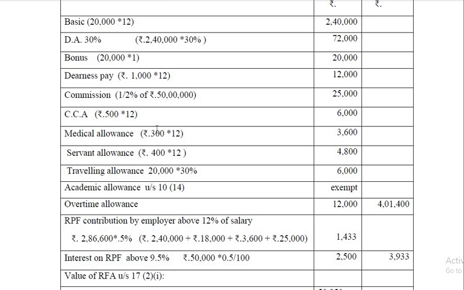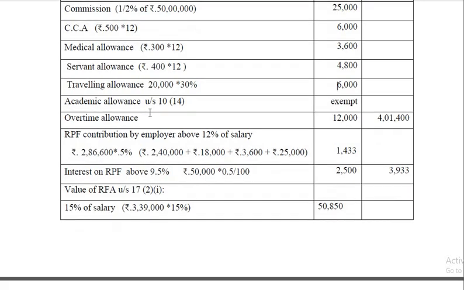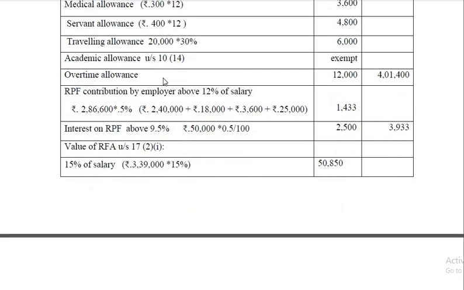CCA is fully taxable. Medical allowance is fully taxable. Traveling allowance to the extent it is spent for personal purpose is taxable. What is spent for official purpose is exempt. Academic allowance is exempt. Then overtime allowance is fully taxable. Academic allowance is exempt if you assume that it is fully spent for academic purpose. If any part of that is unspent, then it is taxable.